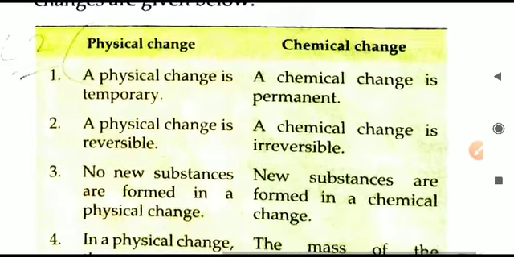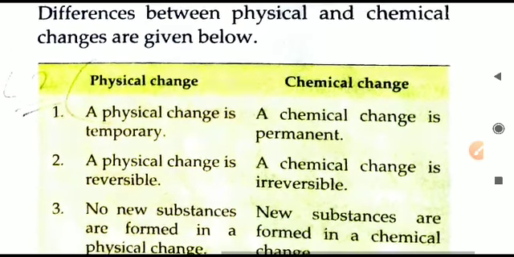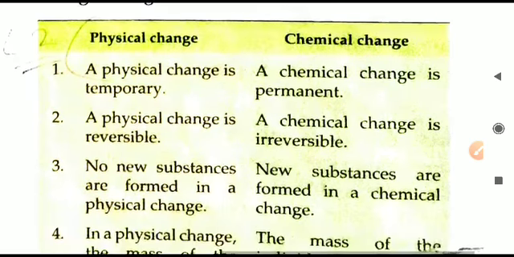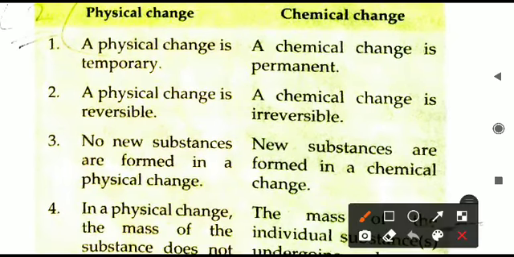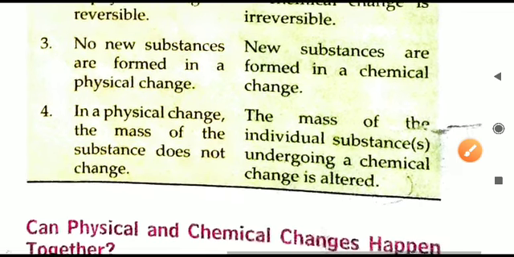Let us have a comparison between physical and chemical changes. Here a table is given to find out the difference between both types of changes involved in nature. First is physical change. It is a temporary change, taking place for a short period of time. But chemical change is permanent; it cannot be reversed, it is irreversible. In the second point, physical change is reversible, that is why it is called a temporary change.